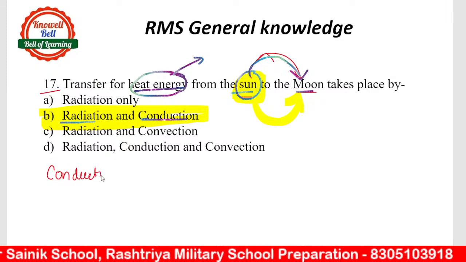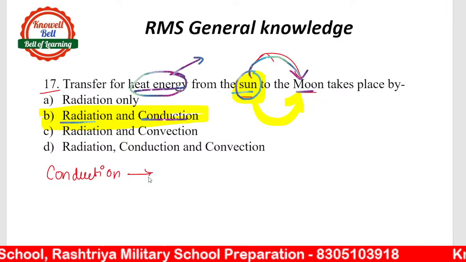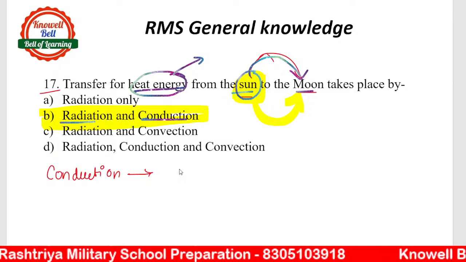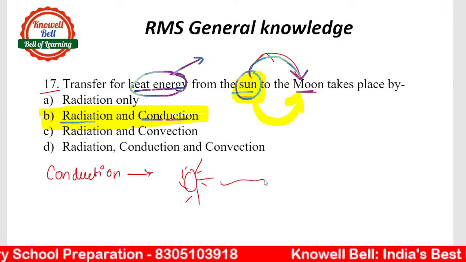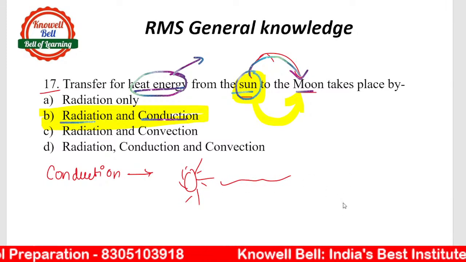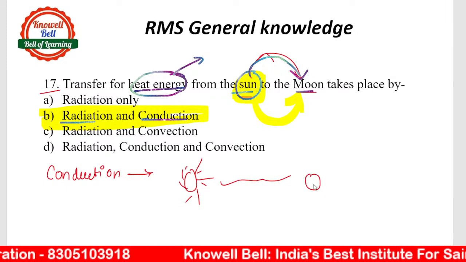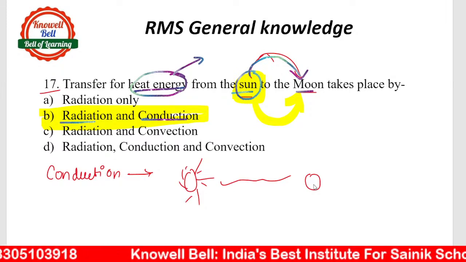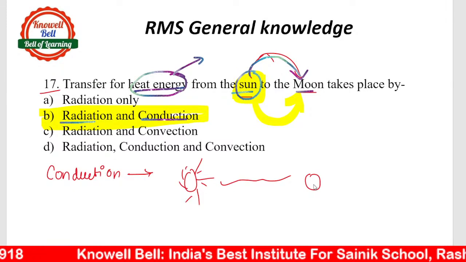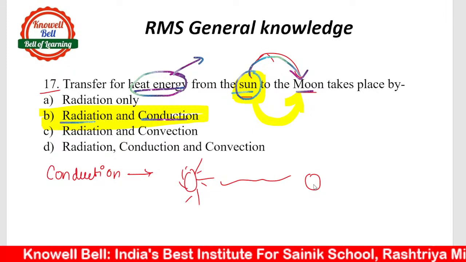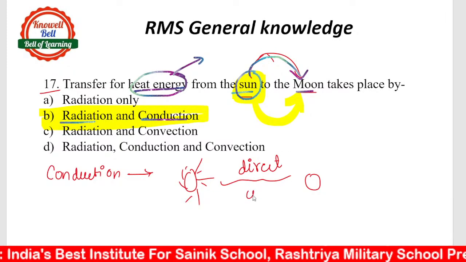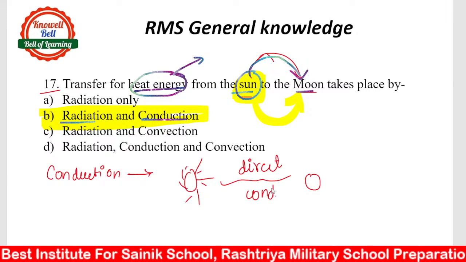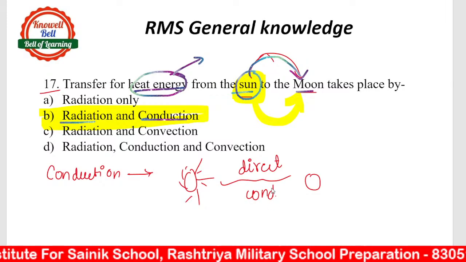What is conduction? Conduction is a process in which heat flows. Like, if this is the sun, then from the sun heat is flowing directly towards the moon. So this is called conduction. But this is through direct contact. There has to be direct contact between the two bodies.